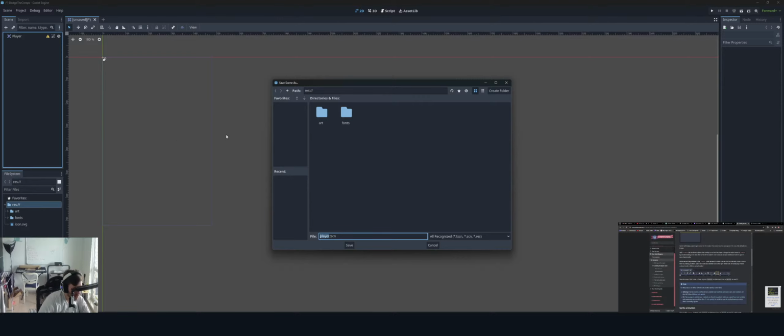What do we need to save it? Is it just player.tscn, I suppose? We'll keep it player just for consistency here. So for this project, we'll be following the Godot naming conventions. A GDScript uses Pascal case, variables and functions use snake case, and constants use all caps. So it uses Pascal. So I'm guessing, is this a GDScript?